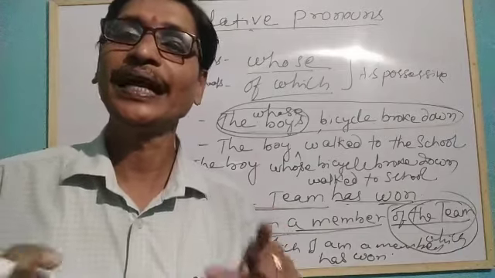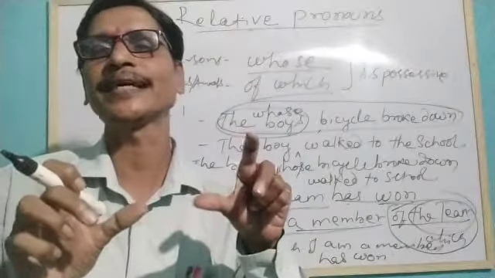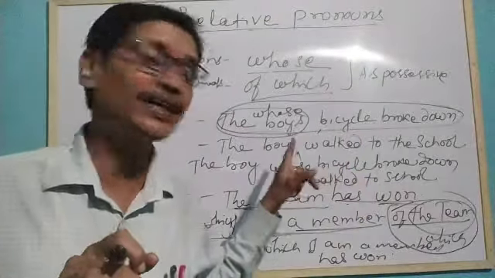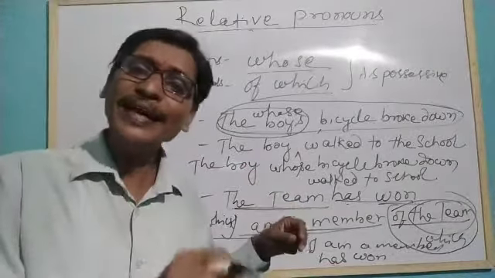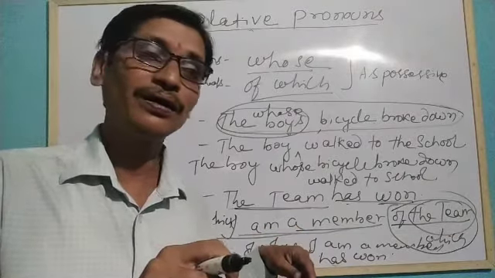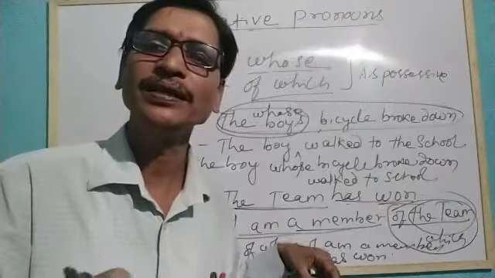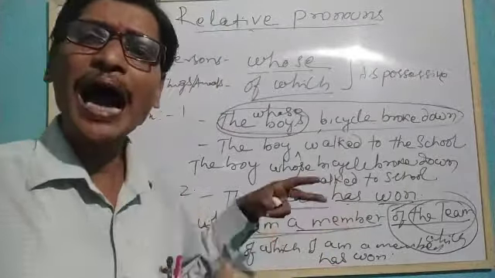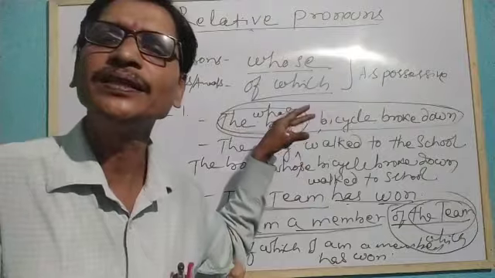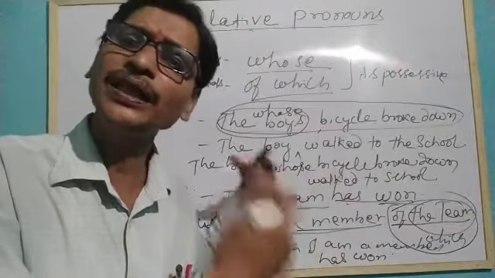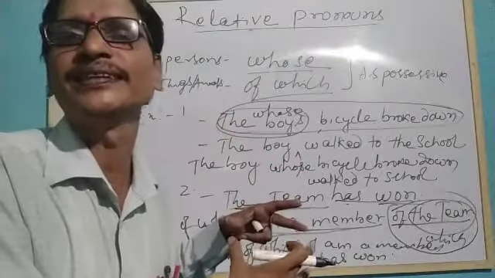As far as exercise 15 is concerned, we have discussed the A and B groups in the previous class. That was related with how that and which are used as a subject. The remaining groups, C and D of exercise 15, are related with how that and which are used as objects and how whose and of which are used as relative pronouns for possessive cases, for combining sentences.